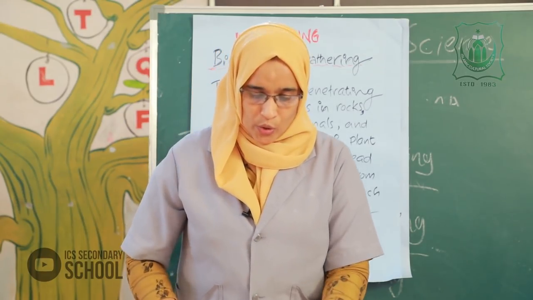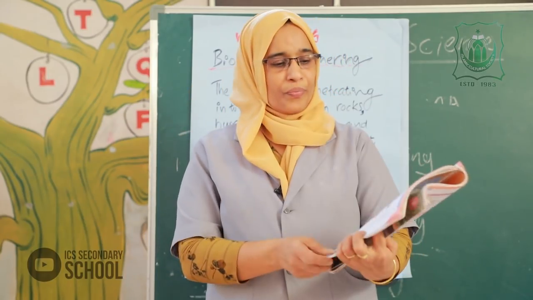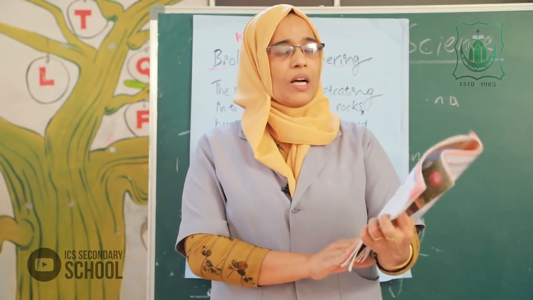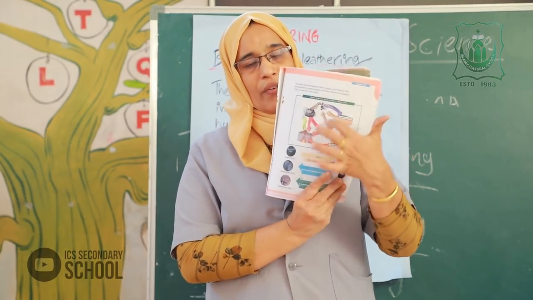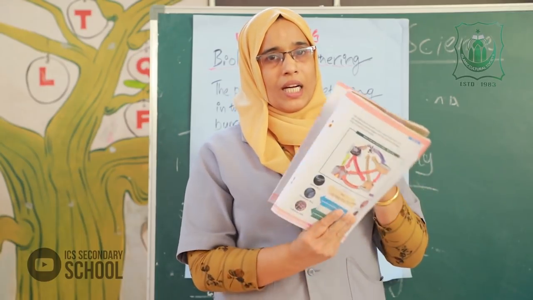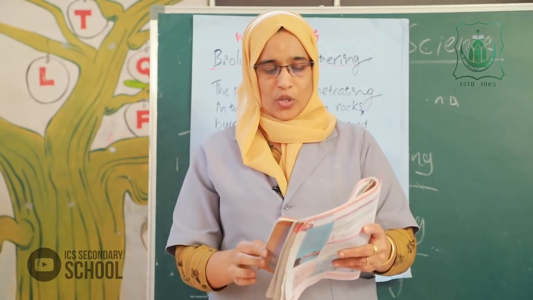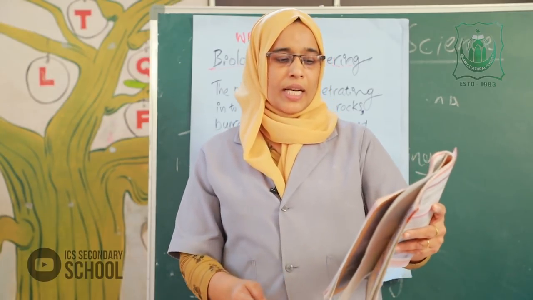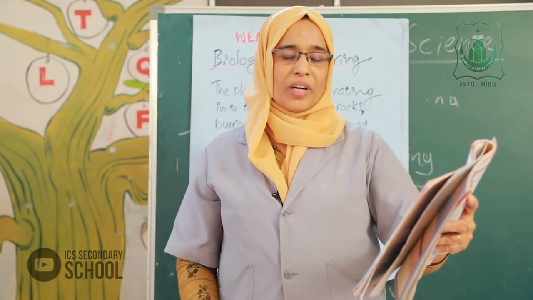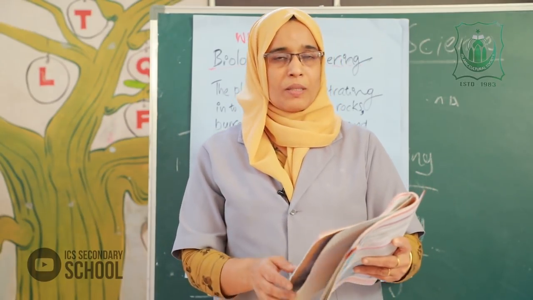Then fourth question, look at page number 45. Identify the picture and complete the flow chart: igneous rocks, sedimentary rocks, metamorphic rocks, then arrow, then process.